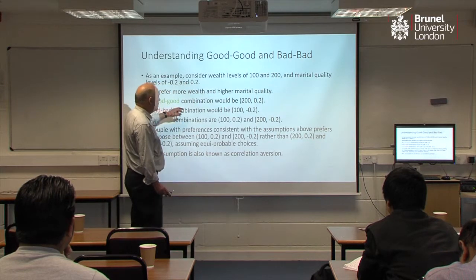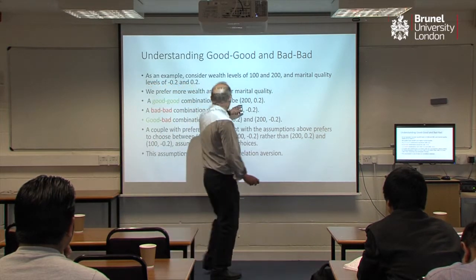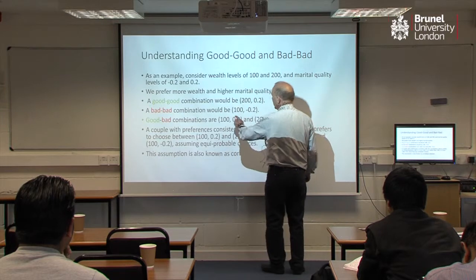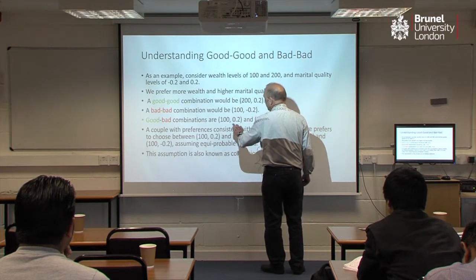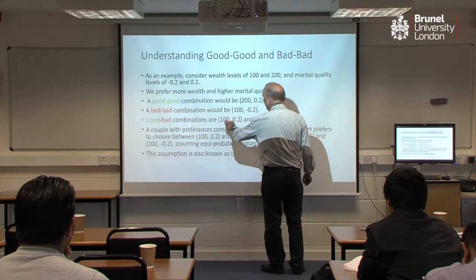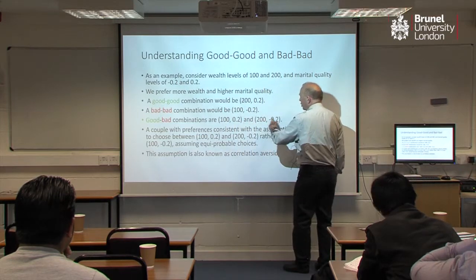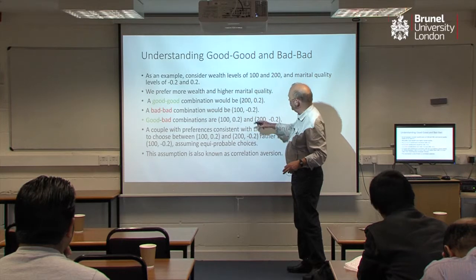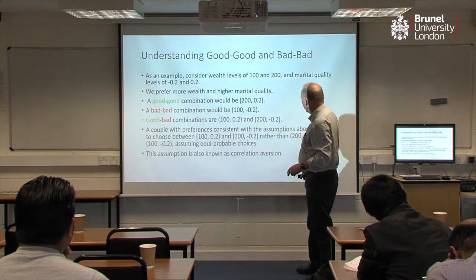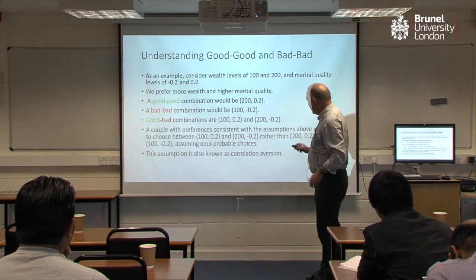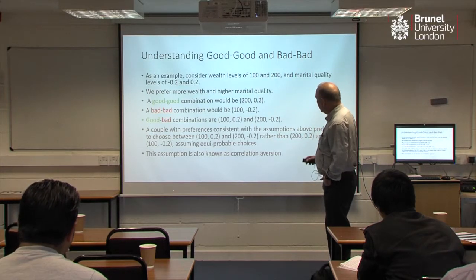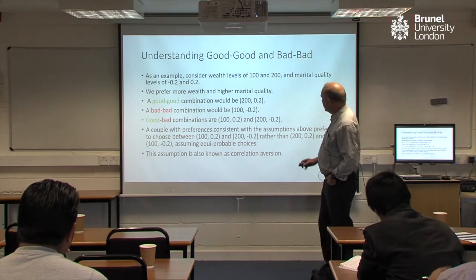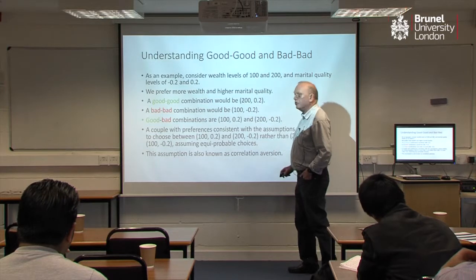So the good combination would be high wealth and high marital quality. A bad is low wealth, low marital quality. And then these are low wealth, high marital quality, and high wealth, low marital quality. If we prefer a 50-50 choice with these versus a 50-50 choice with these, then we're going to have mixed risk aversion utility. It also has a name, correlation aversion, because clearly these things are strongly positively correlated.